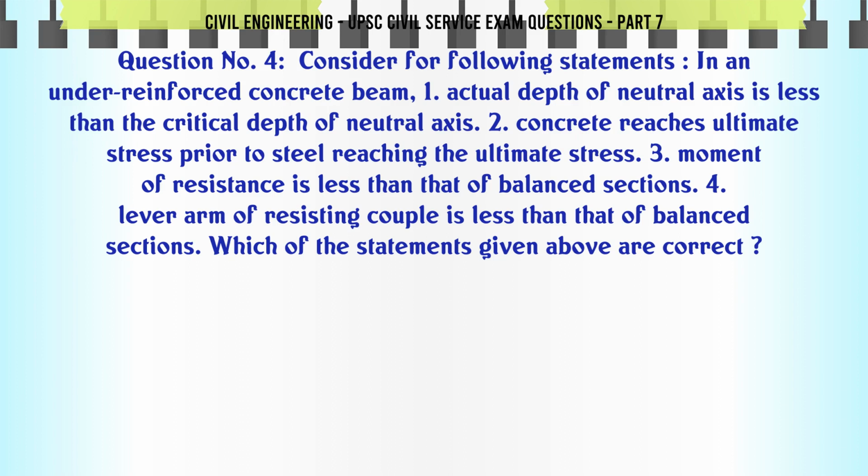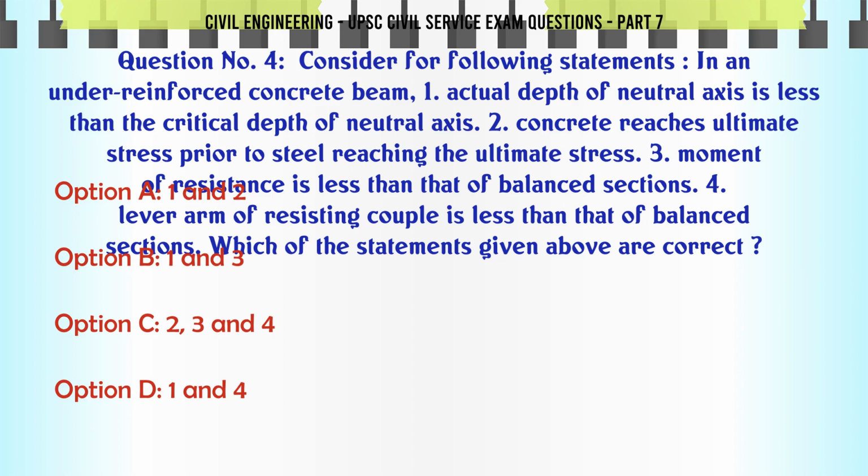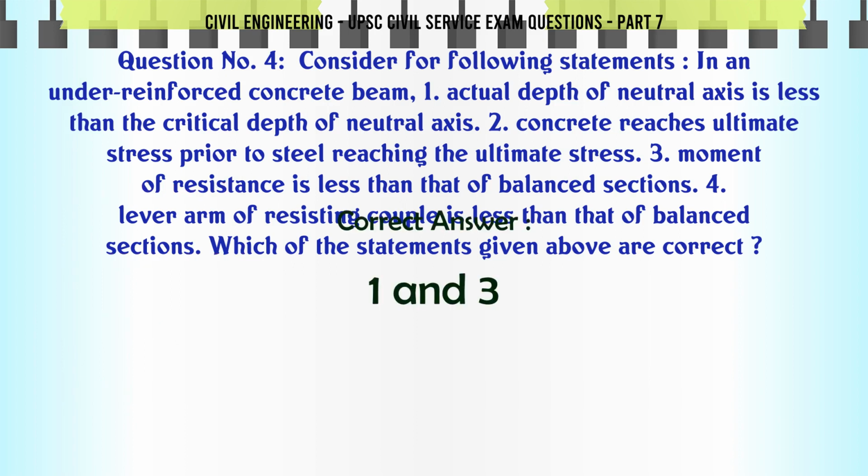Consider the following statements in an under-reinforced concrete beam. 1. Actual depth of neutral axis is less than the critical depth of neutral axis. 2. Concrete reaches ultimate stress prior to steel reaching the ultimate stress. 3. Moment of resistance is less than that of balanced sections. 4. Lever arm of resisting couple is less than that of balanced sections. Which of the statements given above are correct? A. 1 and 2. B. 1 and 3. C. 2, 3 and 4. D. 1 and 4. The correct answer is 1 and 3.